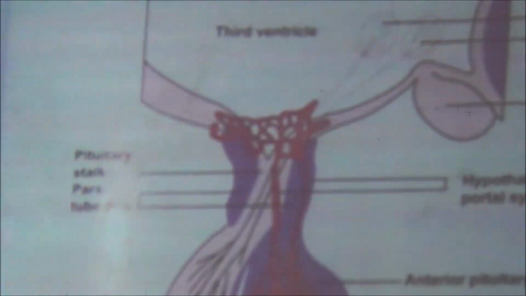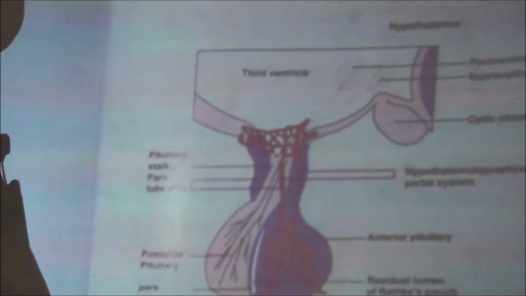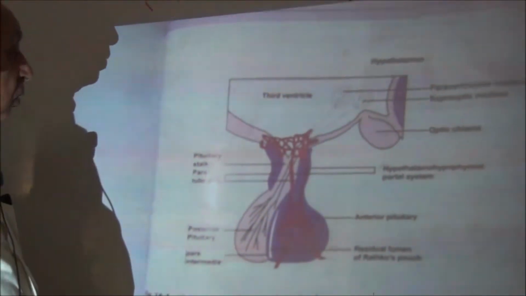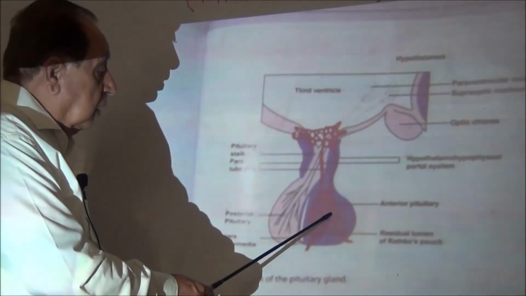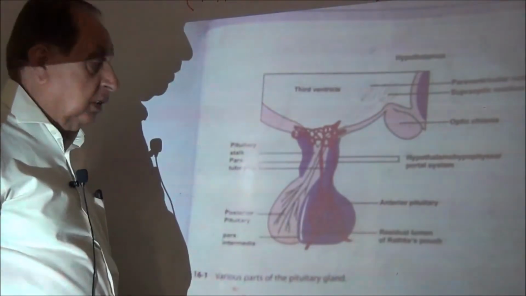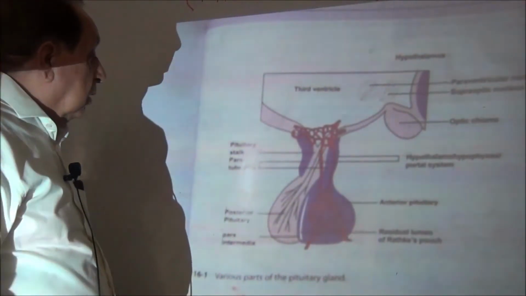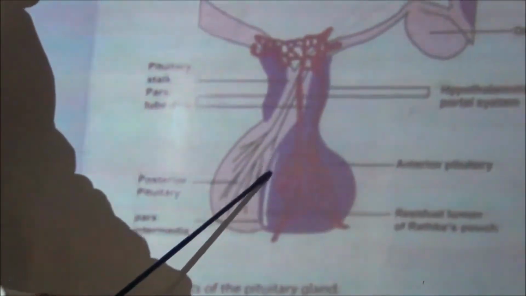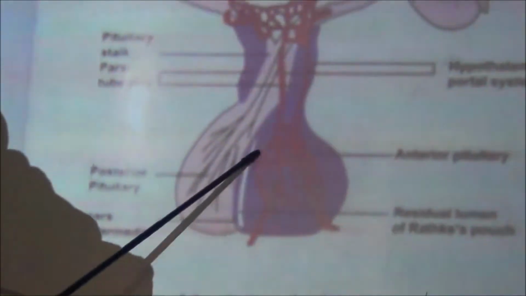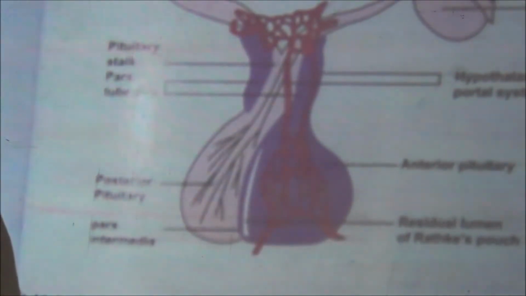First of all, the different parts of the anterior pituitary. The first part, anterior one, the largest one, is called the pars distalis or anterior pituitary. Just behind the pars distalis is a gap, this cleft, that is the remnant of the Rathke's pouch.